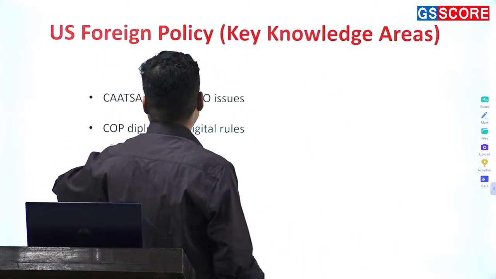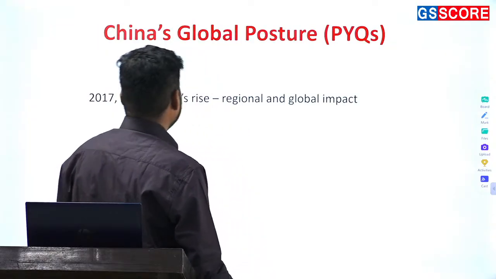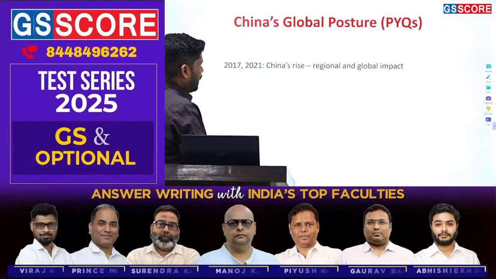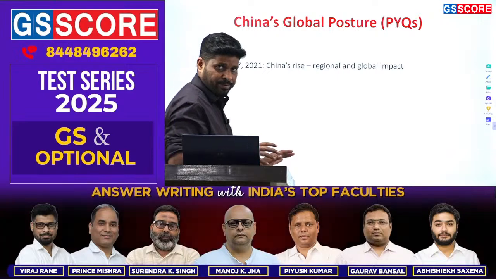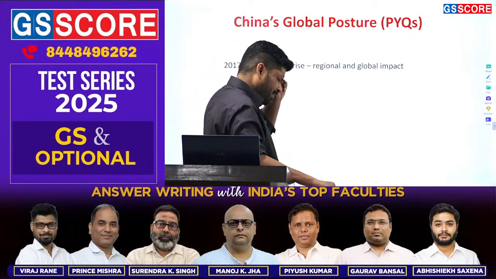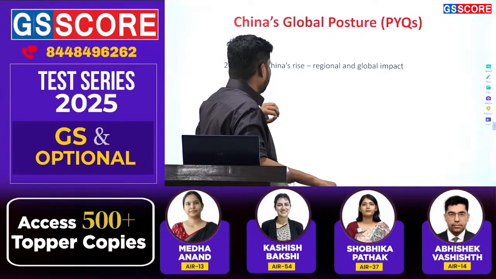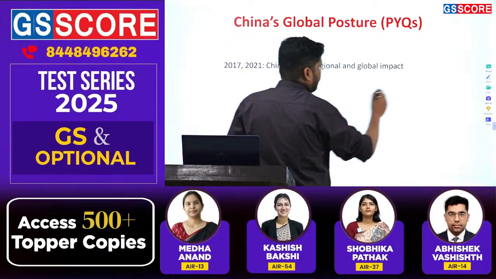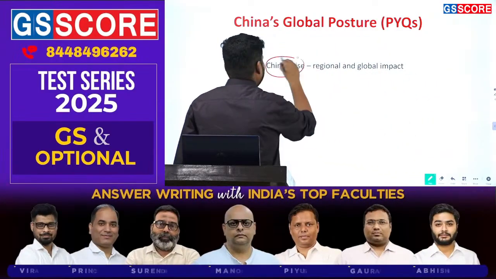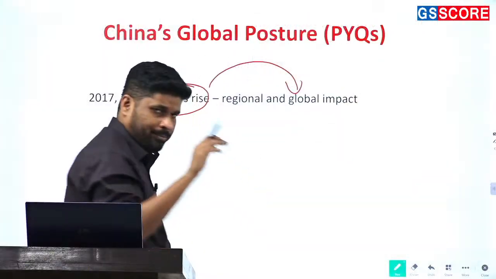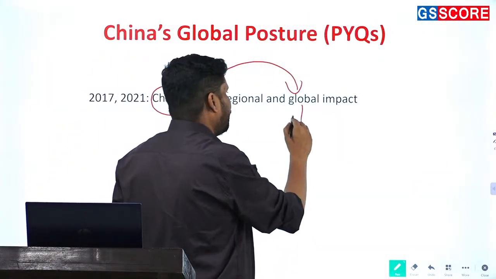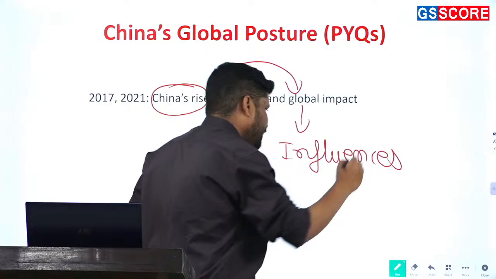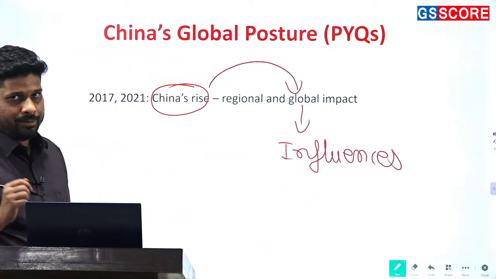Okay, US foreign policy we have done more or less. Okay, China's global posture. So the rise of China, more or less this also we have done when we were doing India and South Asia. I had cleared China also, but still if you look into it more specifically, the rise of China and the way in which it has a global impact. Other than that, how that global impact influences India, that has to be stated, that has to be oriented.